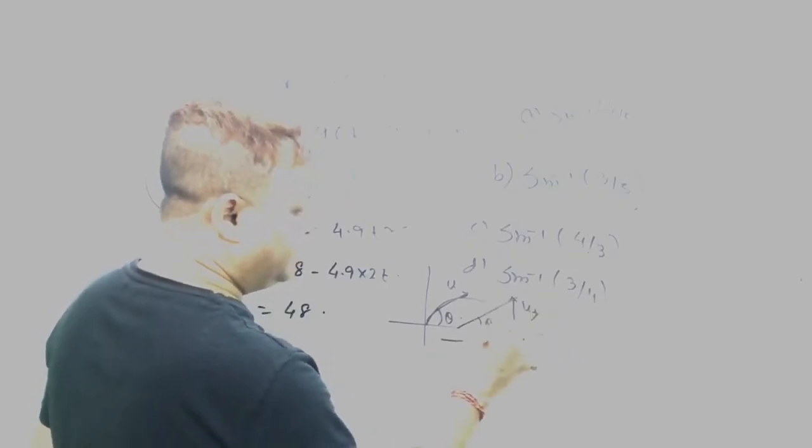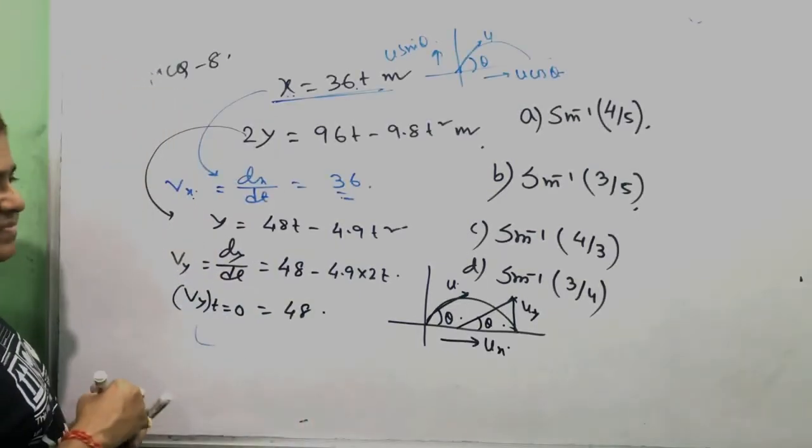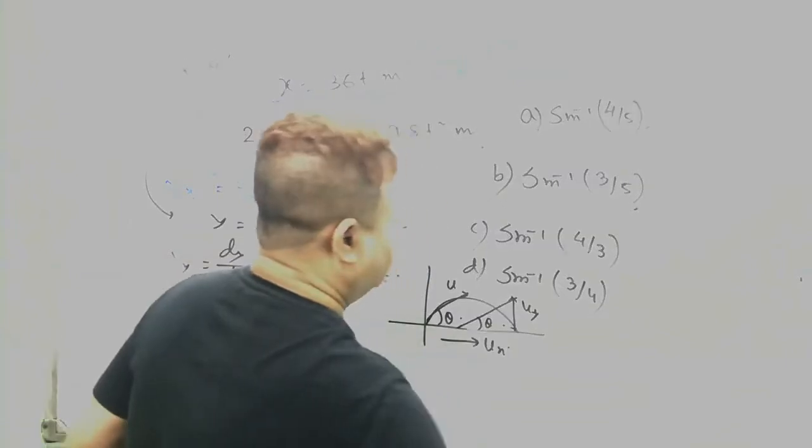So what is the angle? ux is equal to 36, uy is 48, and this one is theta.